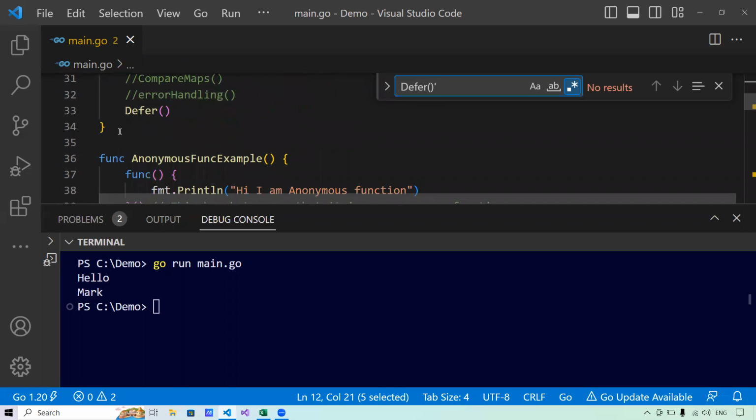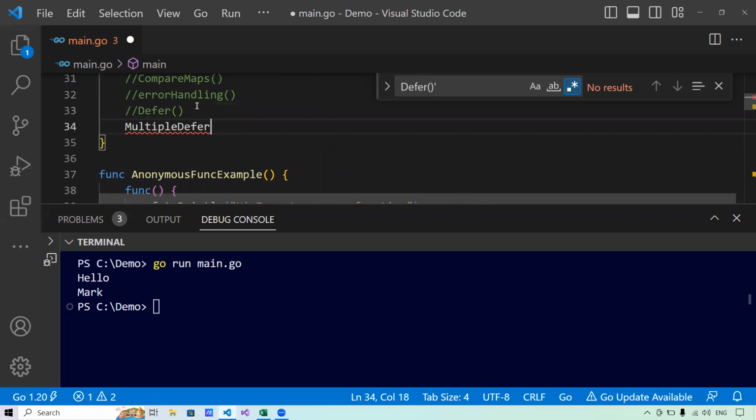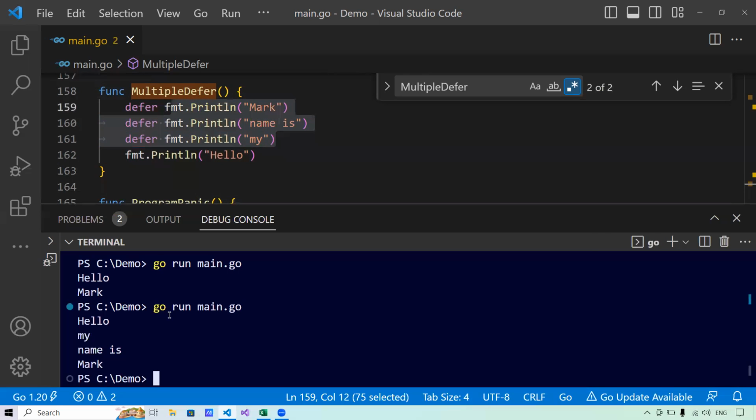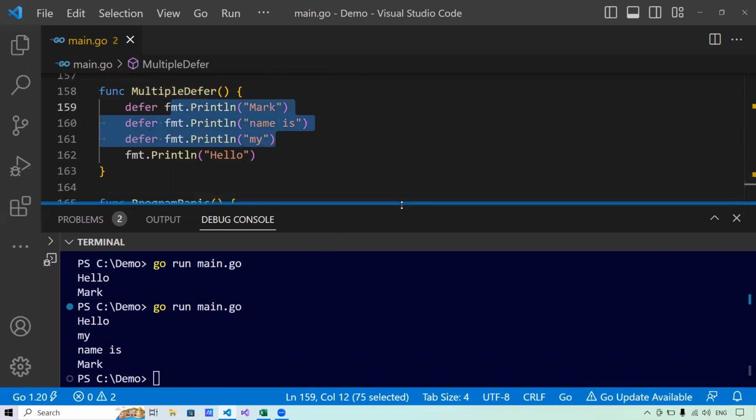Now let me execute the multiple defer for you. So what it will do is it will follow LIFO. First it will print this, and then this, and then finally this. So see, hello, my name is you. So this is all about defer and how defer behaves in Go.